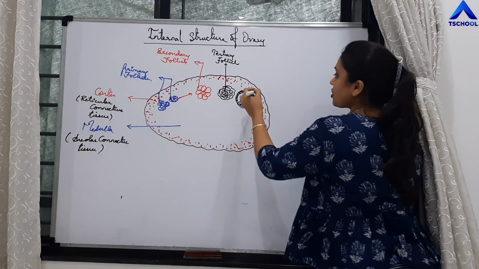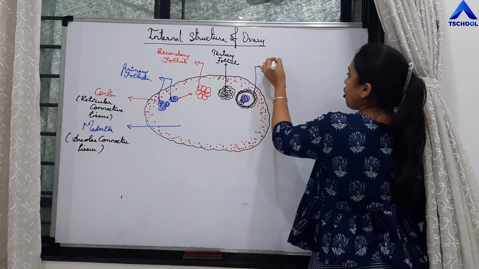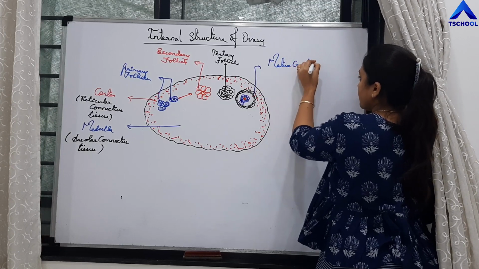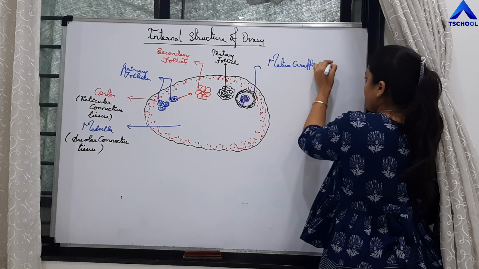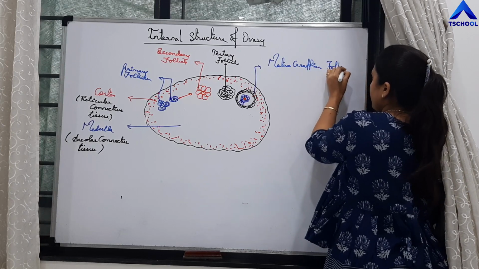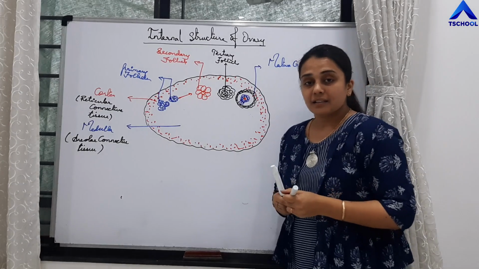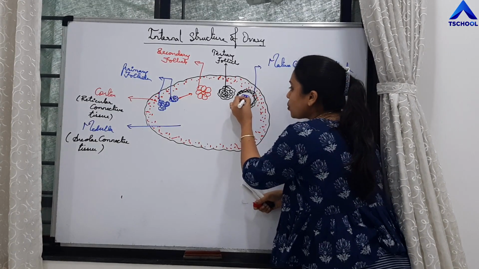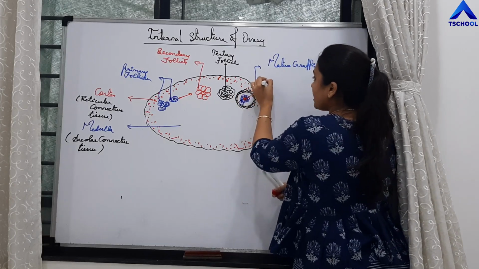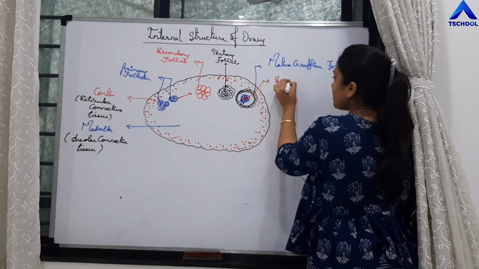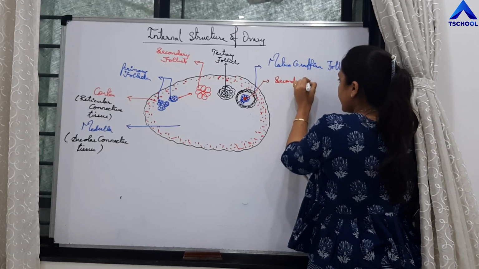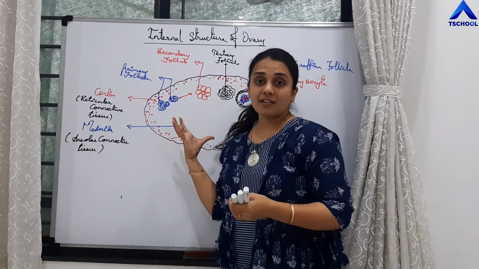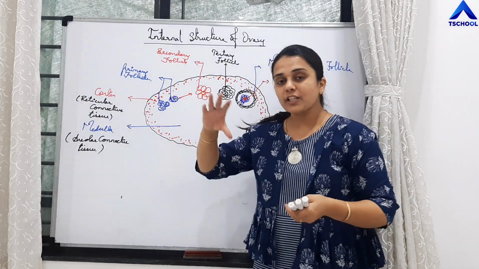So this structure is a mature Graafian follicle. This Graafian follicle possesses the oocyte. This red dot is the secondary oocyte, right?